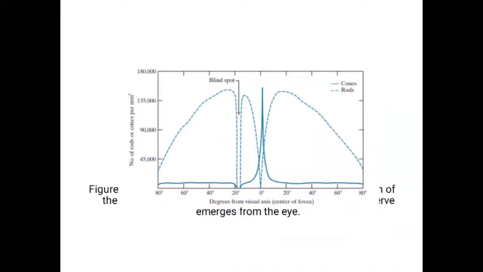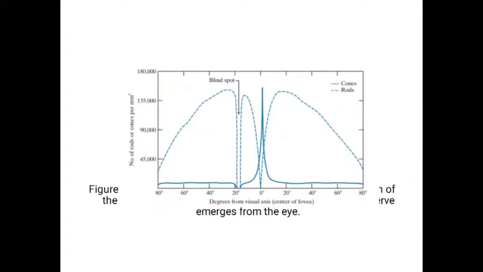But when it comes to 0 degree, at the center region of the fovea, the number of rods is nearly 0 because the rods are not present in the fovea region. After that 0 degree, the rods again increase. So this is the distribution of the rods and cones in the eye.